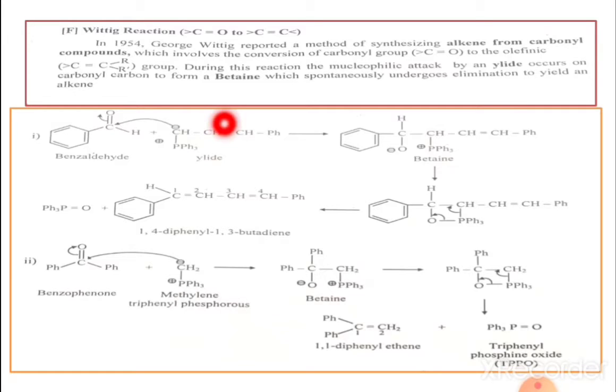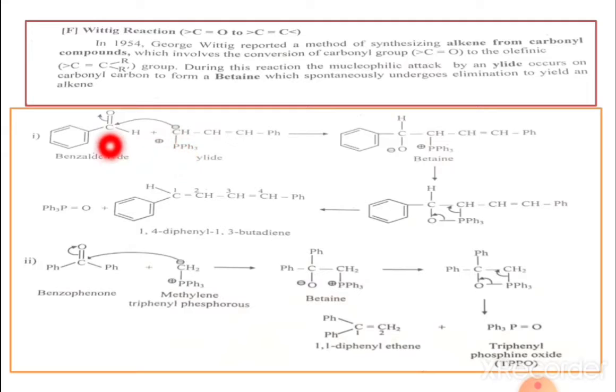Here the ylide is again classified into two types, the phosphorus ylide and the sulfur ylide. Here I have taken the phosphorus ylide. If we see the structure of this phosphorus ylide, the CH, that means this negative charge, is adjacent to this phosphorus carrying a positive charge, and such a species is called an ylide. Now this ylide acts as the nucleophile, and we know, friends, that a nucleophile is an electron rich species, an attacking species.